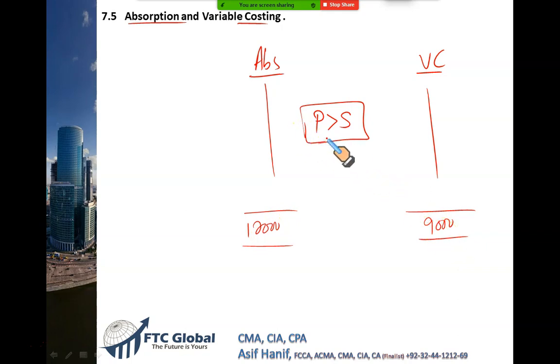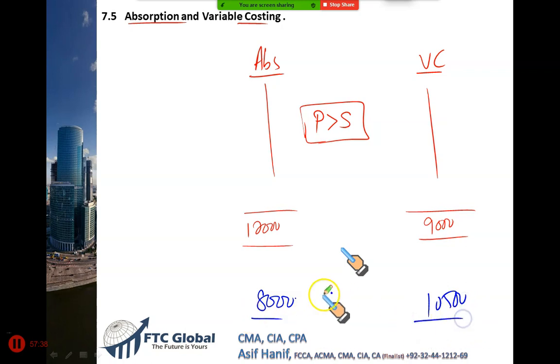This is 100%. Whenever your absorption costing profit is more than variable costing, that means production is more than sales. Now, conversely speaking, let's twist things around. Take other numbers, let's say absorption costing profit is 8,000 and variable costing profit is 10,500. Whenever you see these numbers, that means your sales is more than production. Remember always, whenever production is more than sales, absorption costing profit will be more, variable costing profit would be less. And whenever variable costing profit is more, in that case, sales is more than production. This is a rule you will always remember.